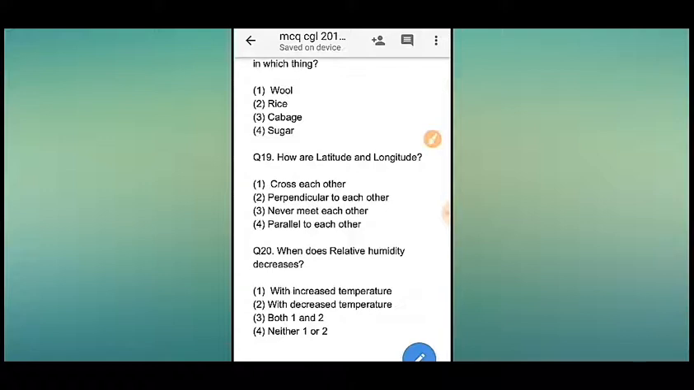Okay, last but not the least, question number 20. When does relative humidity decrease? Here are four options. Number 1, with increased temperature. Number 2, with decreased temperature. Number 3, both 1 and 2. Number 4, neither 1 nor 2. Okay, here it is. The answer will be number 1. So when does relative humidity decrease? The answer will be with increased temperature.